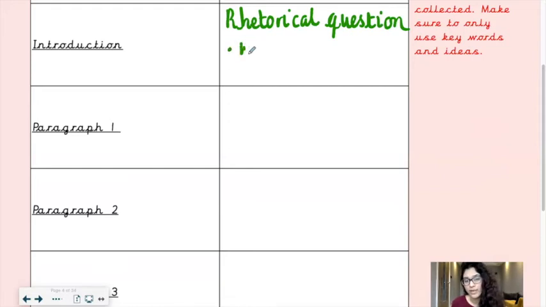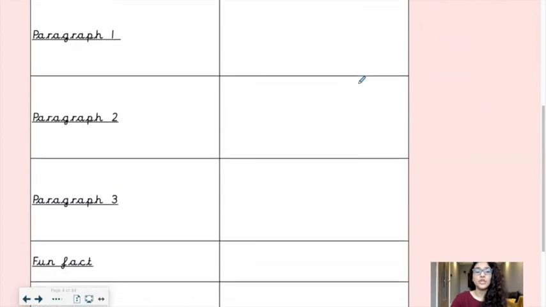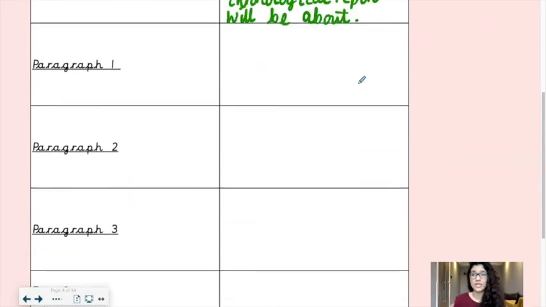So bullet point, what your non-chronological report will be about. Fantastic. And then you have about 3 paragraphs that you could separate your non-chronological report into.